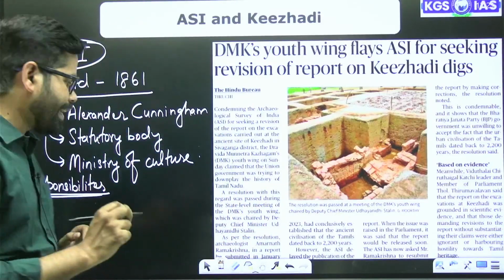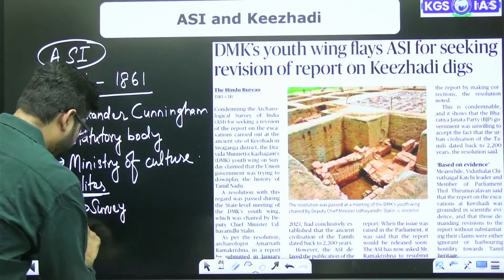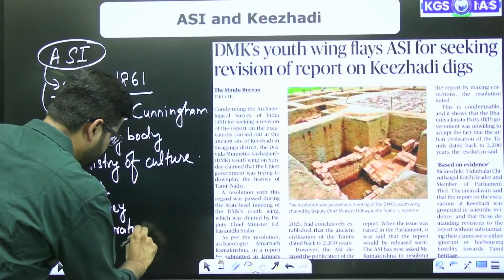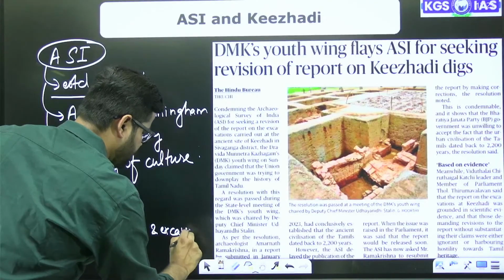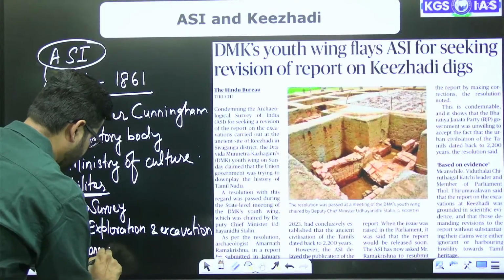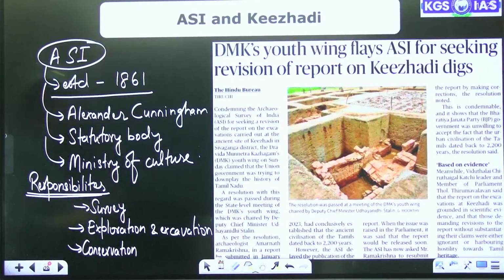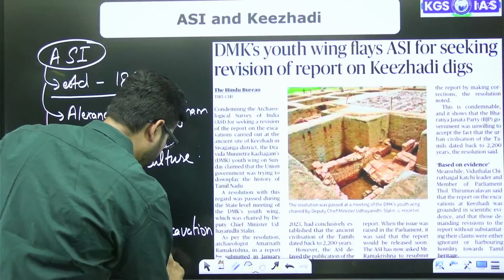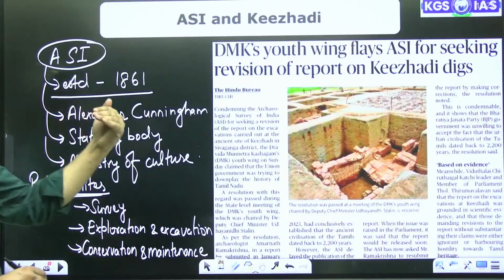The first thing is survey, second is exploration and excavation, third thing is conservation and protection. So it is also responsible for conservation and even maintenance. So that is the role of the Archaeological Survey of India.